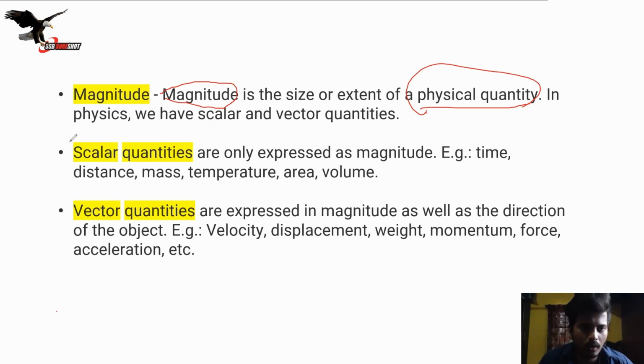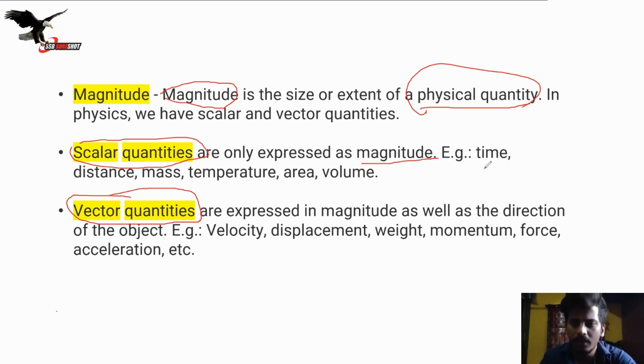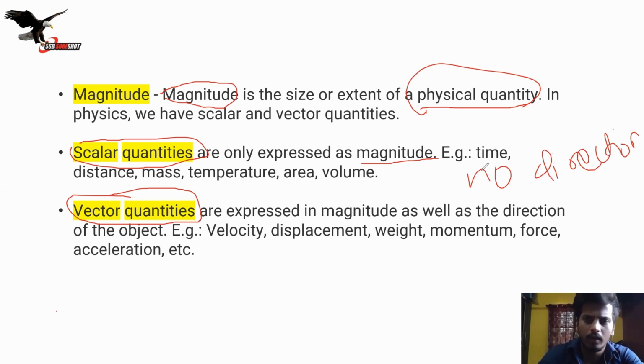Now there are two kinds of quantities, scalar and vector quantity. Scalar quantities are only expressed as magnitude, which means they have no direction. No direction, I'll explain, don't worry. And vector quantities are expressed in magnitude as well as the direction of the object. Examples: velocity, displacement, weight, momentum, force, acceleration.